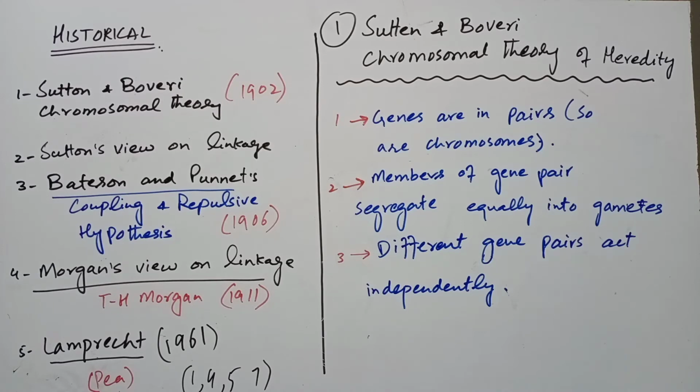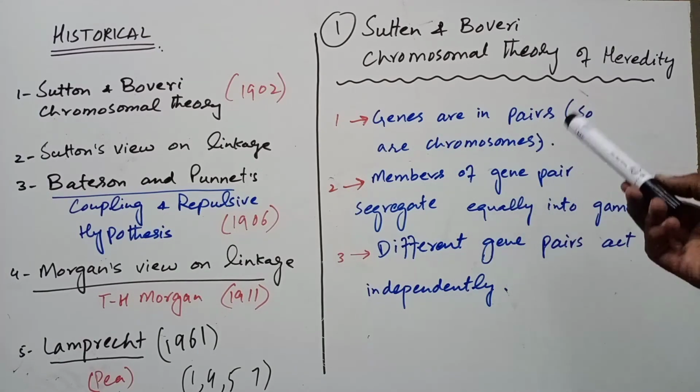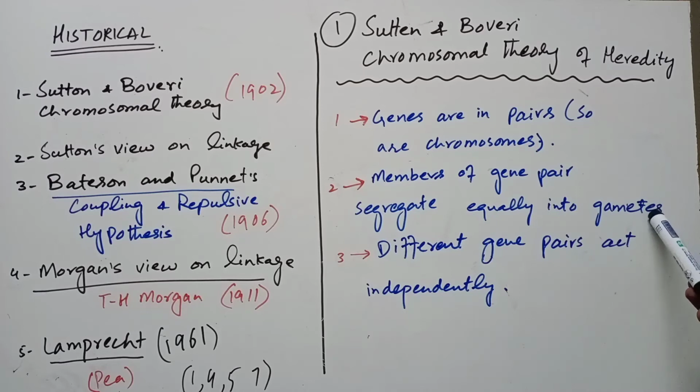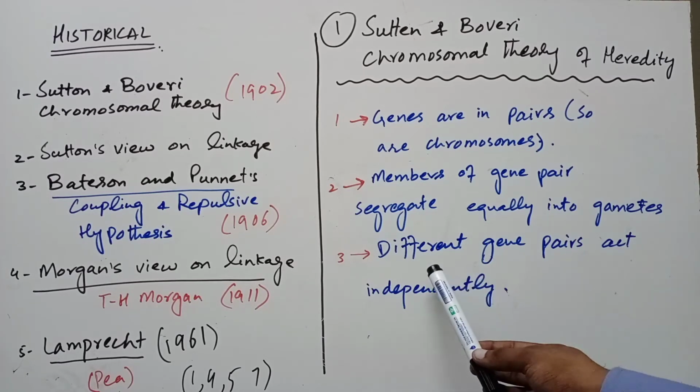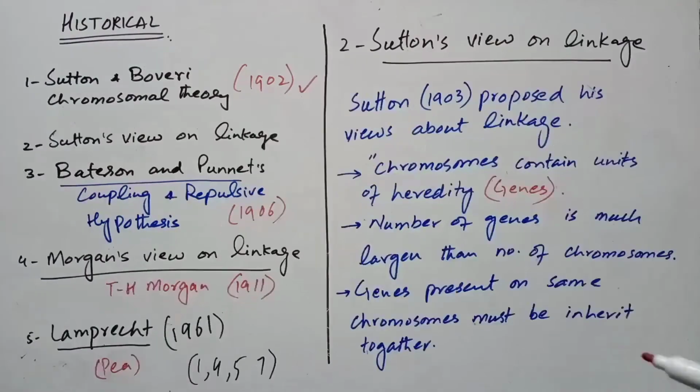So what were the points of the chromosomal theory of Sutton and Boveri? There are three basic points. Genes are in pairs, so are chromosomes. Members of gene pairs segregate equally into gametes; this is the law of segregation. And different gene pairs assort independently. They concluded that genes, or Mendelian factors, were located on the chromosomes, and this generalization is known as the chromosomal theory of inheritance or chromosomal theory of heredity. This theory provides a physical basis of heredity.